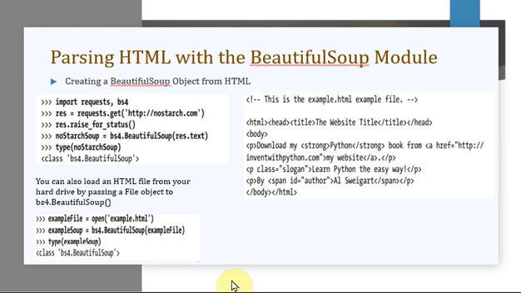But what happens in this case is, when you download using the request module, it will be a very large file. We don't want that entire large thing. We want particular information from that web page. In such a case you can go for another module, that is beautiful soup.